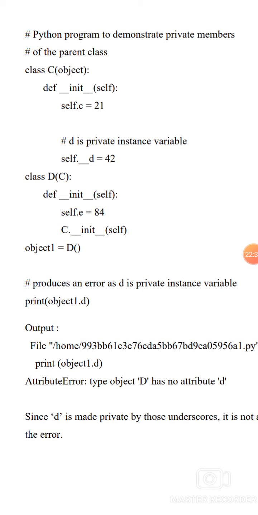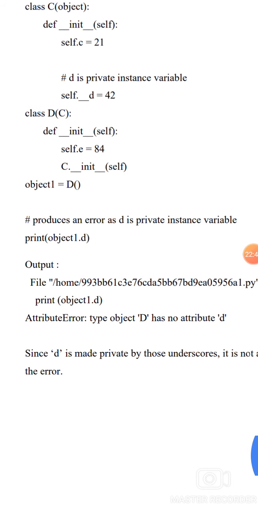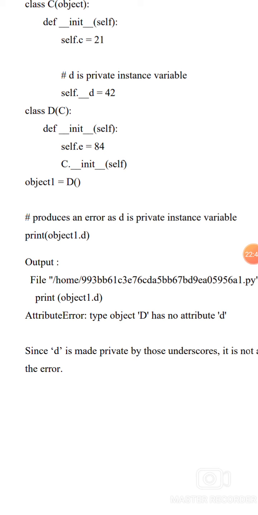The private instance variable self.__d = 42. class D(C): def __init__(self): self.e = 84, C.__init__(self). object1 = D(). It produces an error because __d is a private instance variable: print(object1.__d). The output is an AttributeError: type object D has no attribute __d.